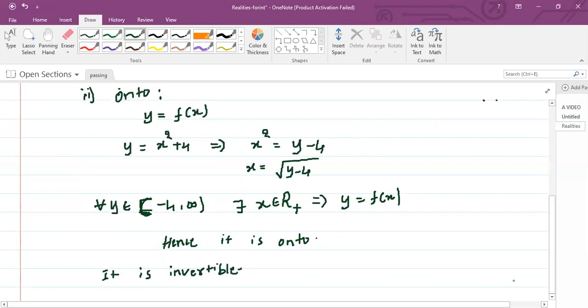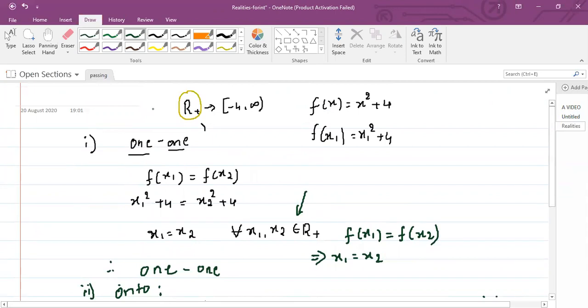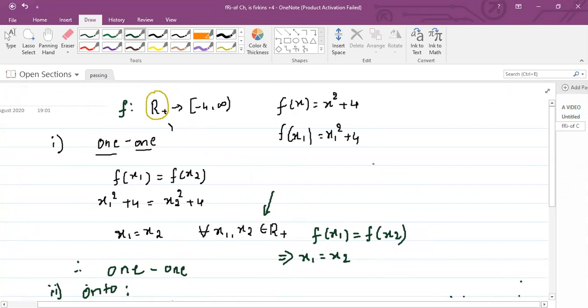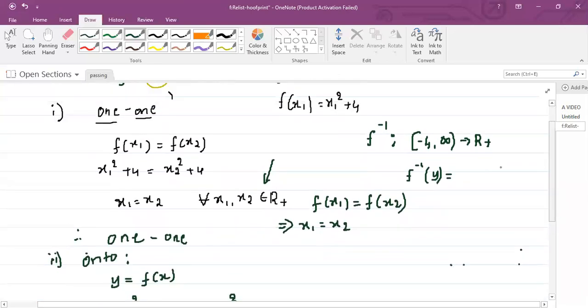Therefore, f inverse is a function. See here, f is a function from R plus to [-4, infinity). Therefore, you need to write f inverse. F inverse is a function from [-4, infinity) to R plus, such that f inverse of y, already you got the value for x, that is nothing but f inverse of y, which is square root of y minus 4.